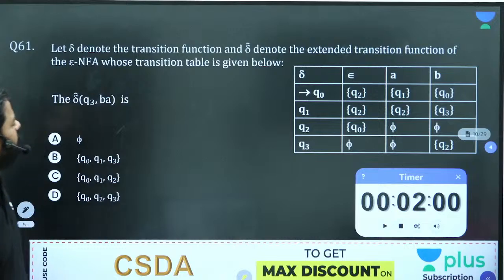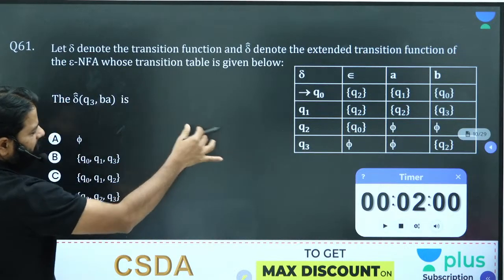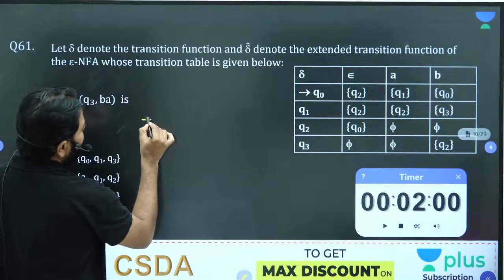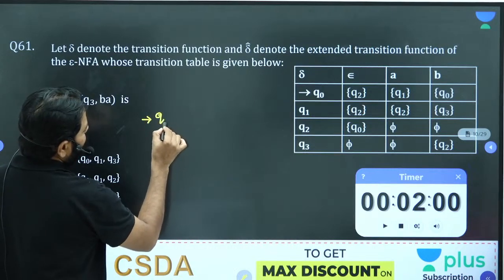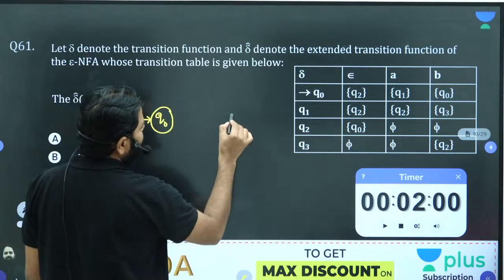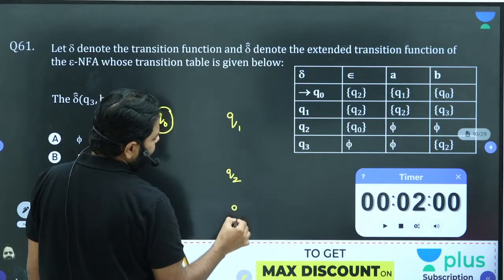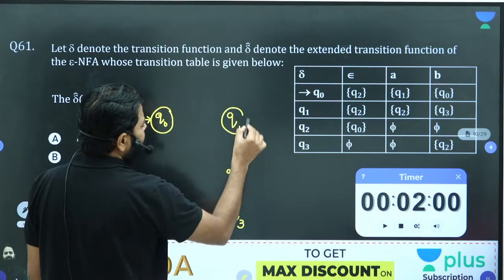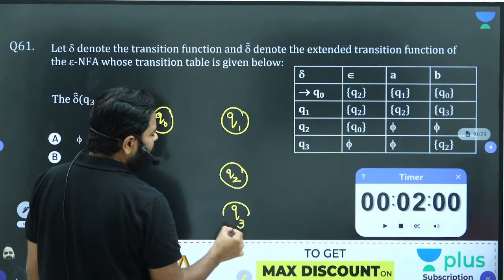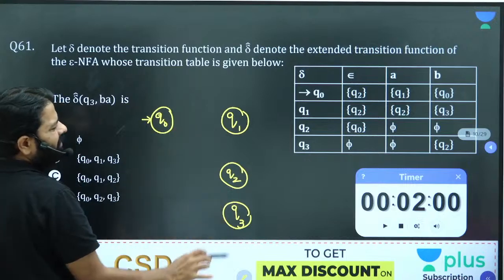Okay, now how to solve this question? Before this, make a graph for this. You have initial state Q0, and in total you have three more states, Q1, Q2 and Q3. In the exam, avoid drawing the circles, not required at all. You need to answer very quickly, so avoiding circles is better.